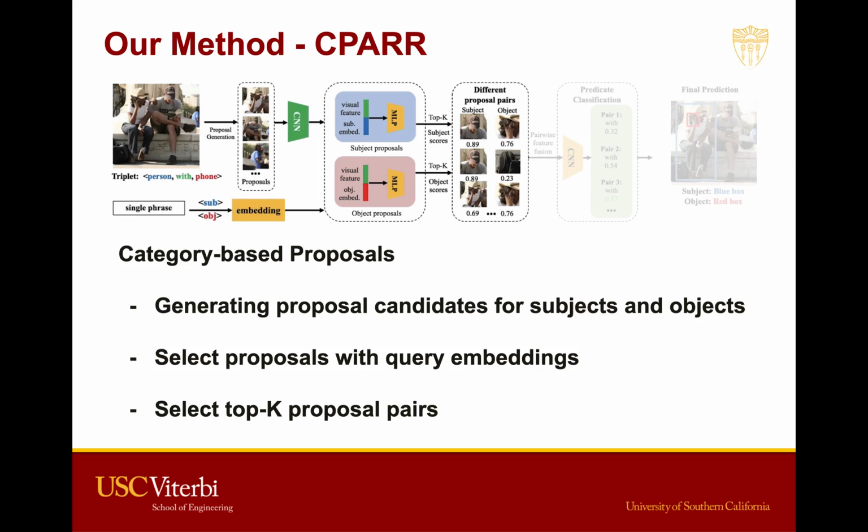In our experiment, K is set to be 5 for both subject and object. After category-based proposal generation, we can greatly reduce the computational complexity by reducing the number of candidate proposals. We will describe our method in more detail in the following few slides.